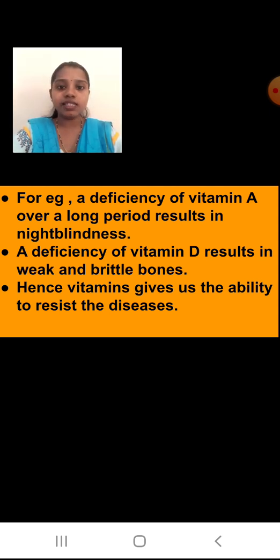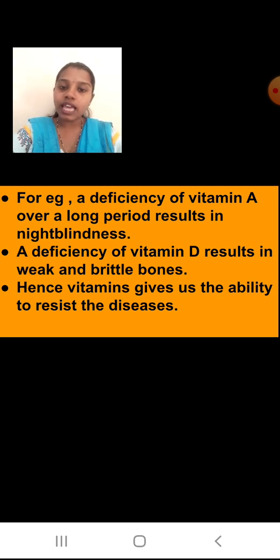Okay, hence vitamins give us the ability to resist disease. Resist means what? To fight with the disease. Okay, gives us the ability to fight with the diseases. So we are going to have vitamins in our diet.